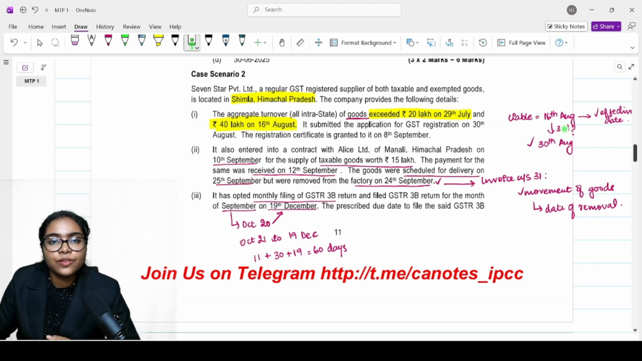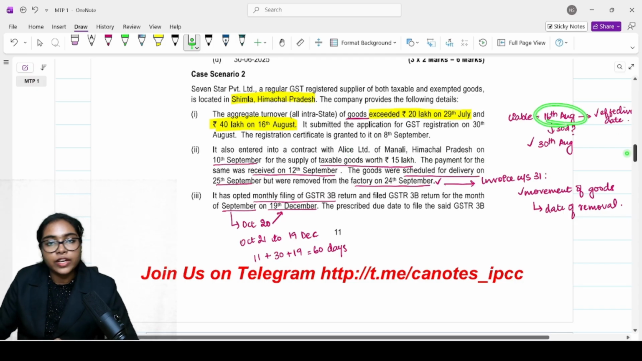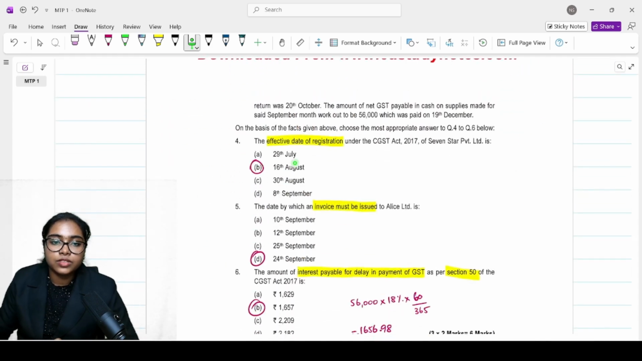Now, how will you decide the effective date of registration? Have I applied for the registration within 30 days from which I became liable? I became liable on 16th August. When did I apply? Submitted the application on 30th August. Is it within 30 days? Obviously, 16th August to 30th August, within 30 days I have applied. So what will be the effective date of registration? Whenever I became liable. So 16th August will be your effective date of registration. 16th August will be your correct answer.